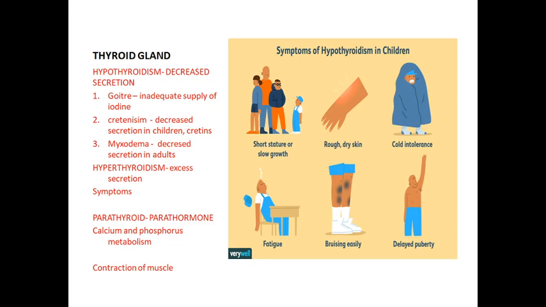Today, this is the thyroid gland. It is present in the neck region, and its two lobes are connected by a narrow band of tissue called the isthmus. This gland is composed of glandular follicular cells. Tyrosine, an amino acid, and iodine are involved in the formation of thyroid hormones.